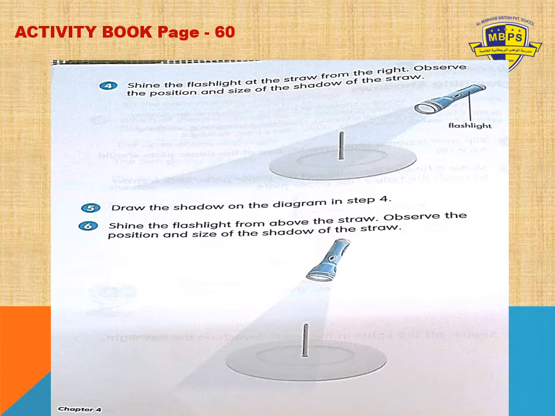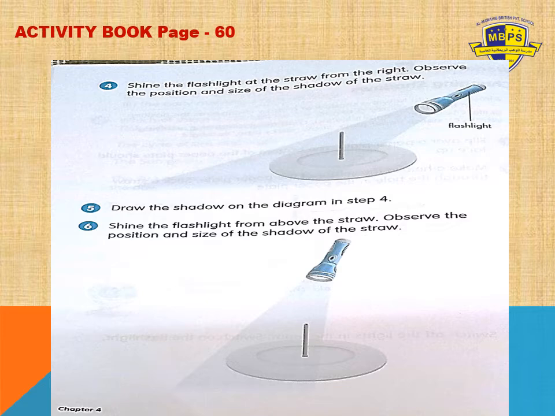Then in step 4, shine the flashlight at the straw from the right side. Observe the position and size of the shadow of the straw. You can see it in the picture, it's also given in your activity book, page number 60. When we flash the light on that straw, you can observe the position and size of the shadow of the straw.